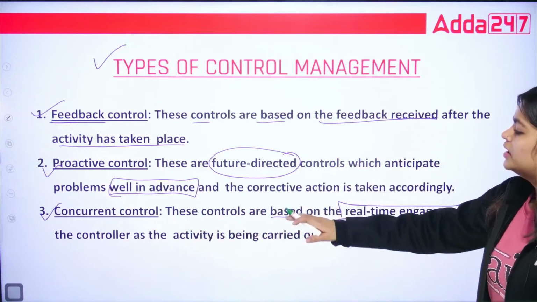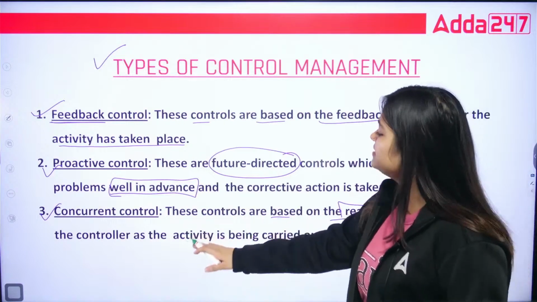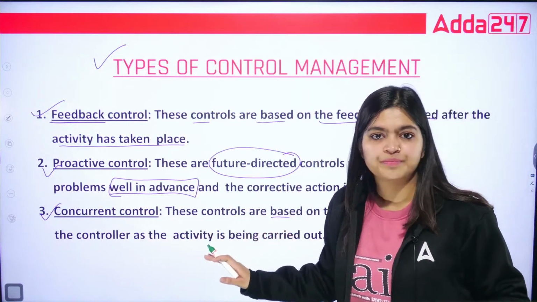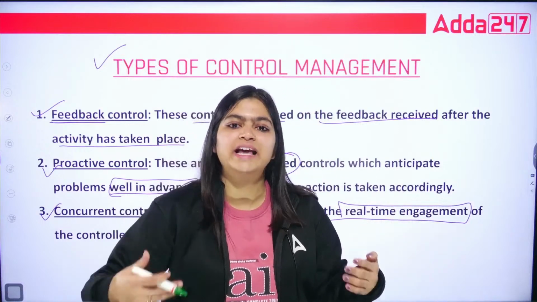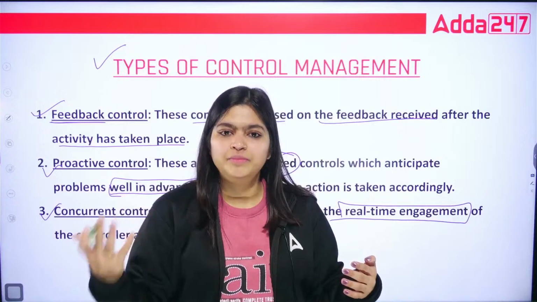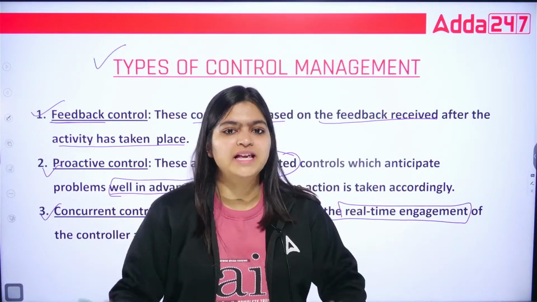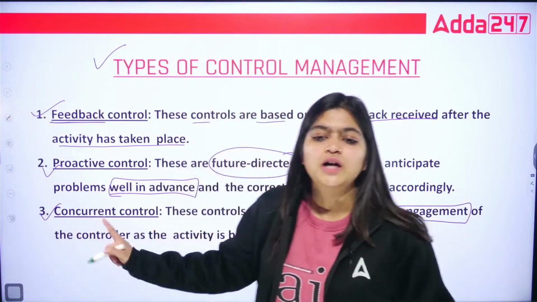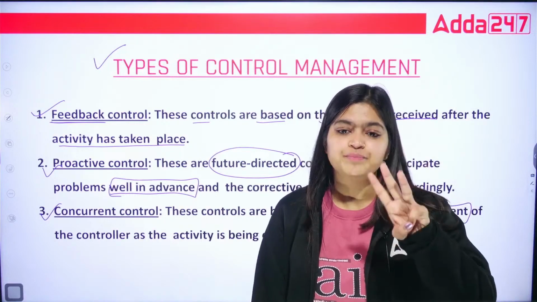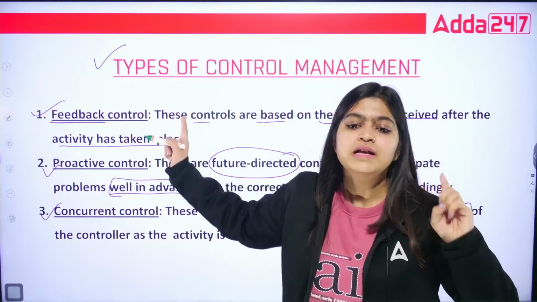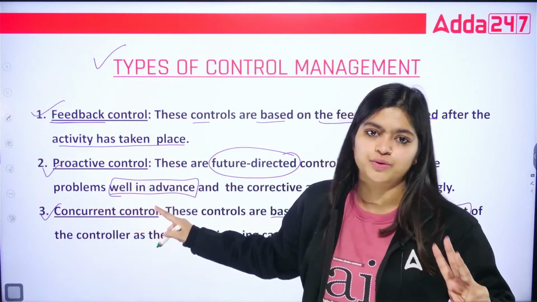These controls are based on the real-time engagement of the controller as the activity is being carried out. You are doing your work, and while doing your work, if you face any difficulty or you are making something wrong, then you are taking those corrective actions at the same time. So, that is what concurrent control. So, how many types of control management we have? Three. First is your feedback control, second is your proactive control, and third is your concurrent control.